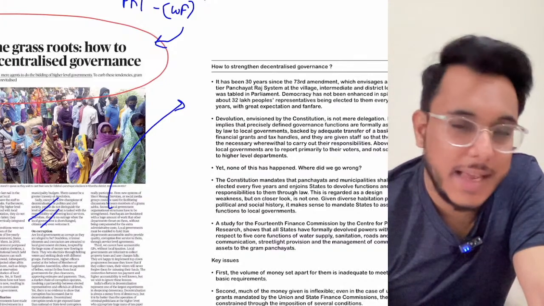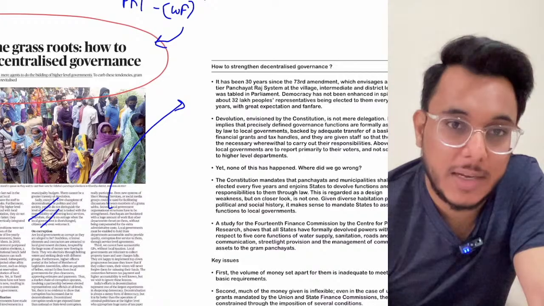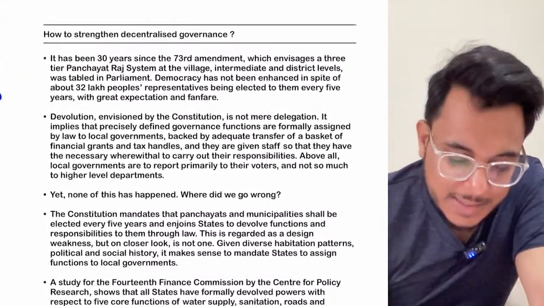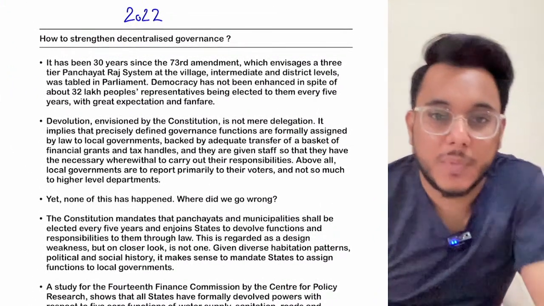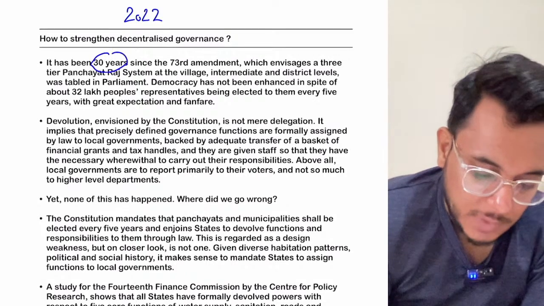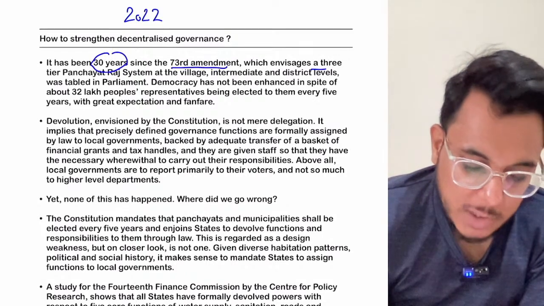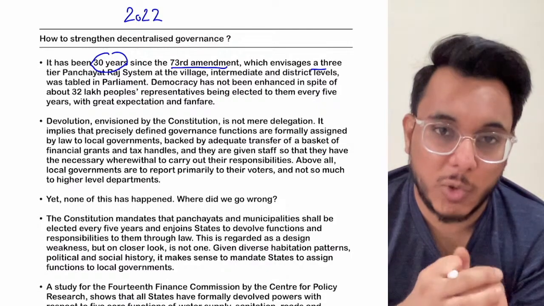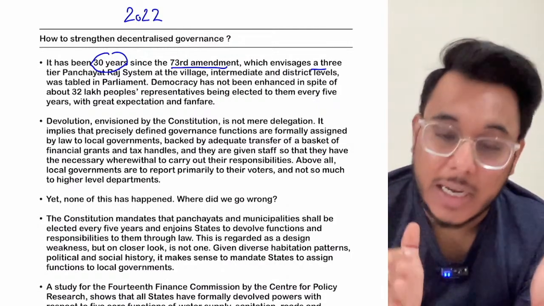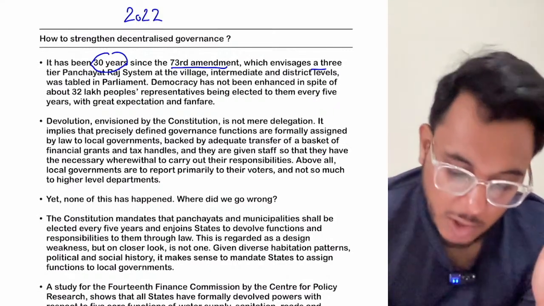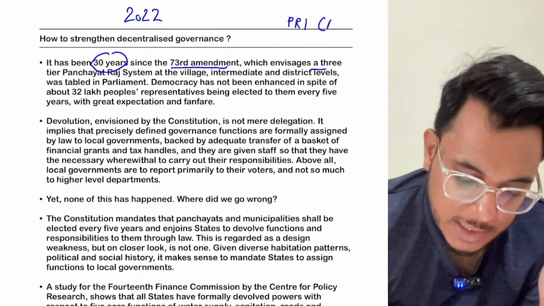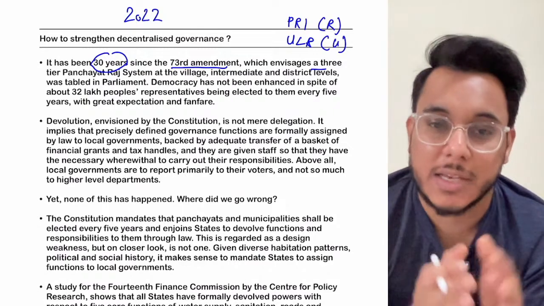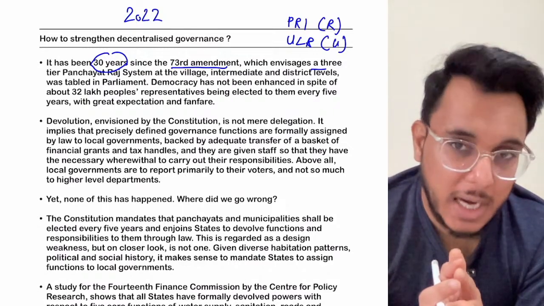By the way, this article is an old article, published in 2017, but this year also the same article is very important. I'll tell you the relevance. Basically, guys, in 2022, we are observing 30 years since the 73rd Amendment Bill was placed in the parliament. By the coming of the 73rd and the 74th Constitutional Amendment Acts, India got third-tier governance institutions. That is, we got the Panchayati Raj institutions for the rural areas, as well as urban local bodies for the governance of the urban areas. So the 73rd and the 74th Constitutional Amendment Acts brought it.